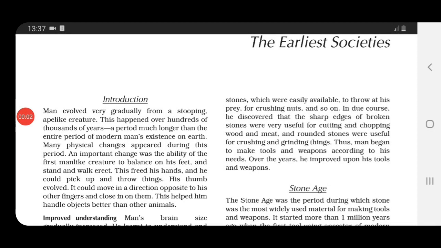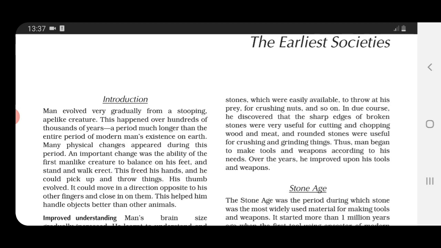So children, first of all, in the introduction part, what they are telling is that man earlier, hundreds of thousands of years ago, looked like a stooping ape-like creature. Stooping means bent. Ape, a type of animal like a large monkey with no tail or a short tail. But slowly, as time went by, man evolved, very gradually, very slowly. Evolved means developed. And there were many physical changes that appeared during that period.